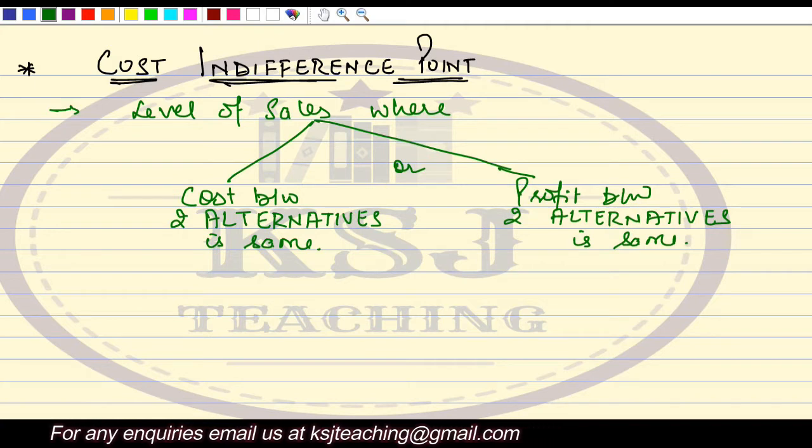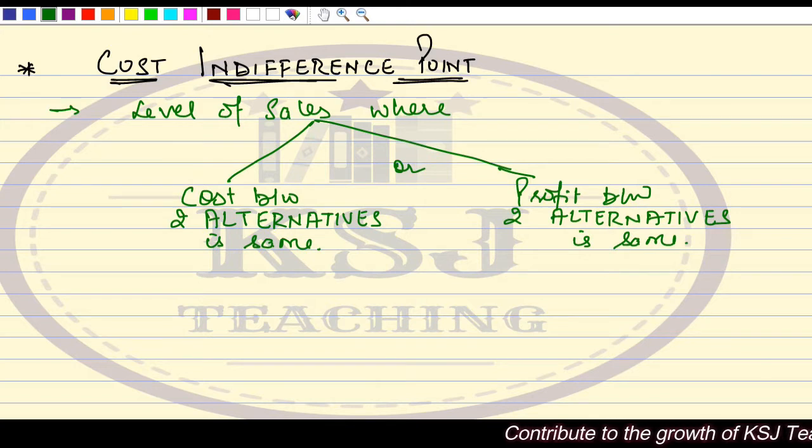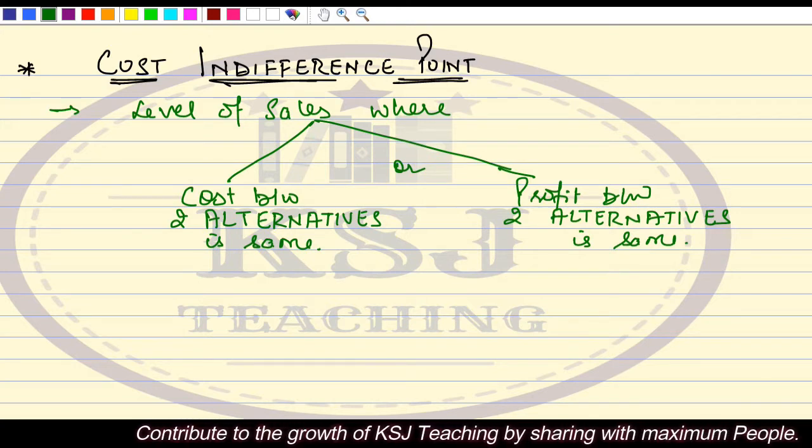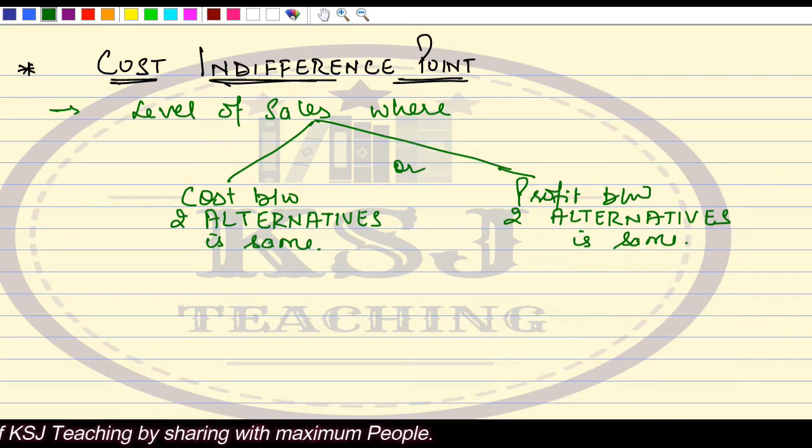So you will be indifferent whether you go for MI or for Vivo, because the cost is the same, the features are the same, everything is the same.